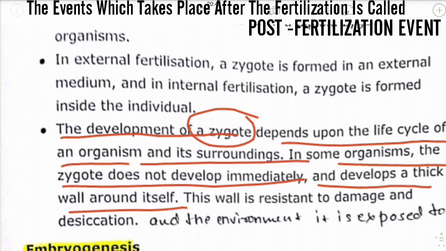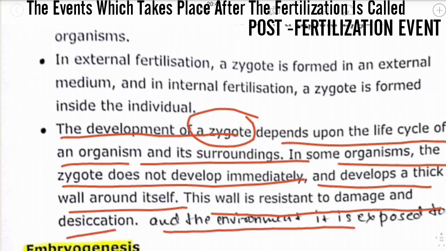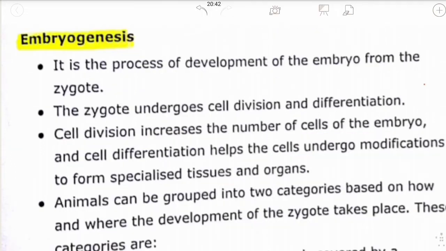This wall is resistant to damage, breakage and desiccation, and to the environment it is exposed to.